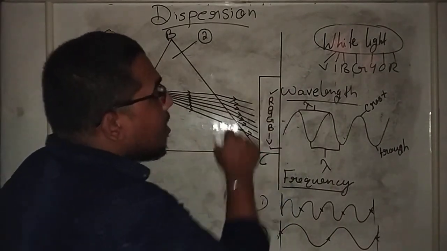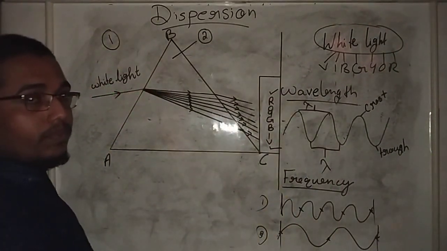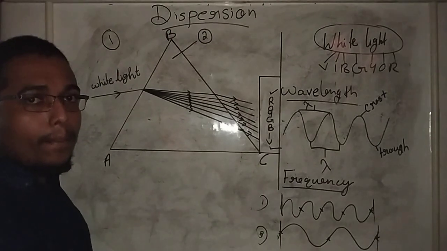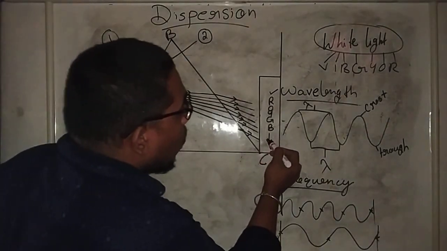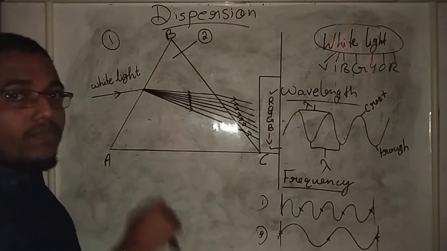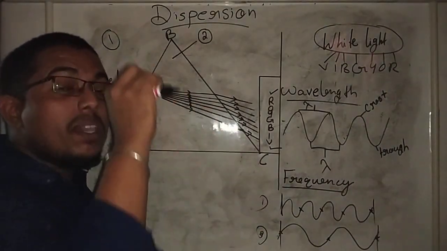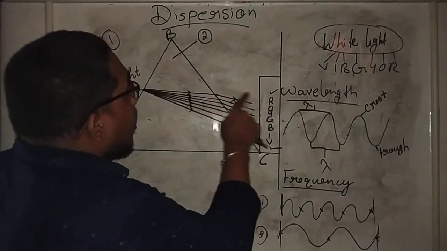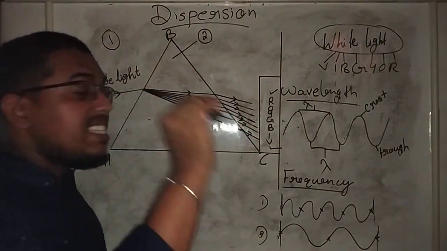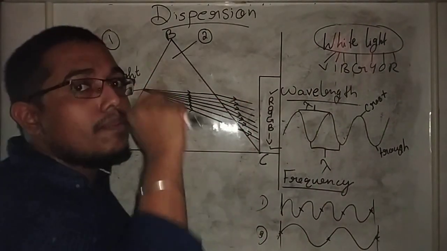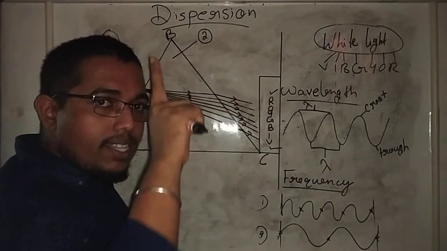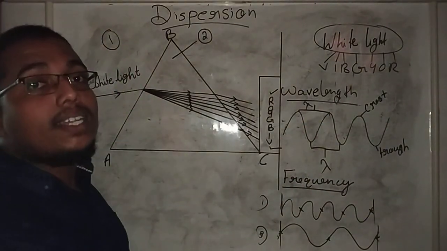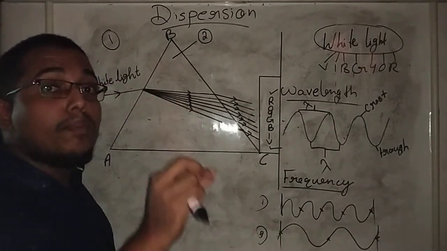Again, why is the red color at the top of the spectrum? It is because red color has the maximum speed in the spectrum. At the same time, violet color is at the bottom of the spectrum because violet color has the minimum speed. Clear? Also, the red color is known as the least deviated color because it has the maximum speed. At the same time, violet color is the most deviated color because it has the minimum speed.